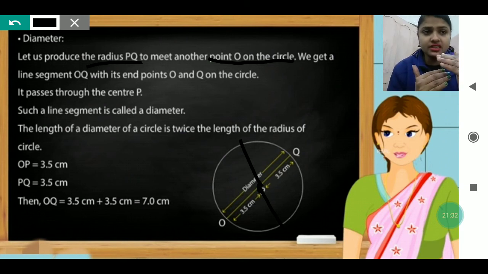So if two radii are passing from one side and the other side, doubling the radius forms the diameter of a circle. OP is one radius and PQ is also a radius, and together they form a diameter of 7 centimeters.